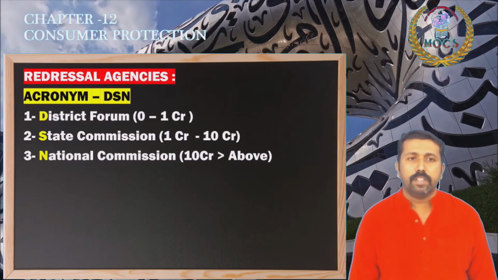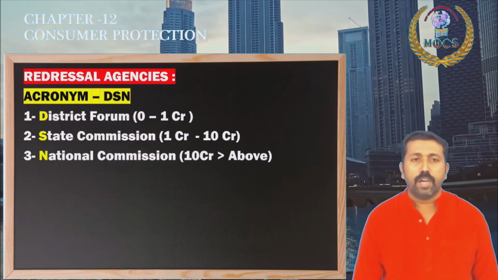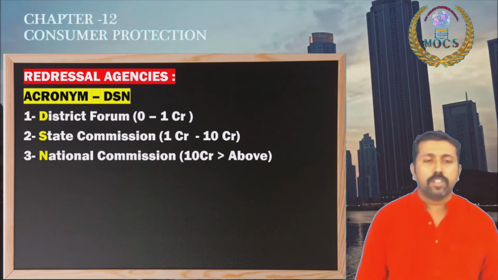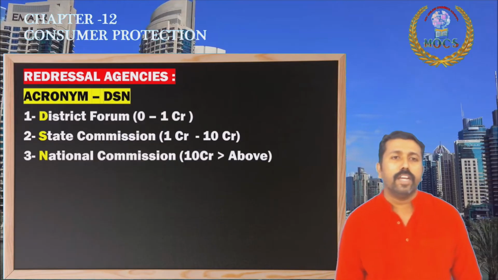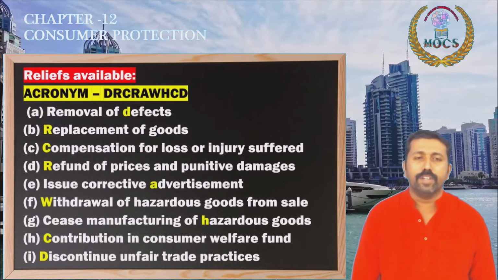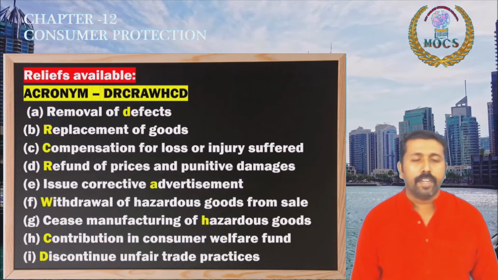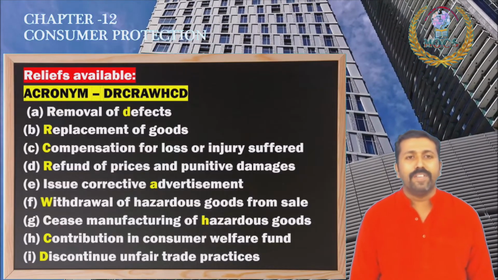Moving to the last areas, redressal agencies available for consumers. District forum, we can apply for claims of amounts up to 1 crore. State commission, we can apply 1 crore to 10 crore. And then national commission, we can apply for claims of rupees 10 crore and above. Last topic of this chapter and our quick revision area, reliefs available. What are the reliefs available for the consumers? Please note the acronym and also note the value points.